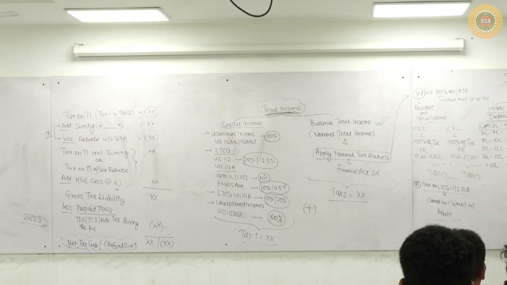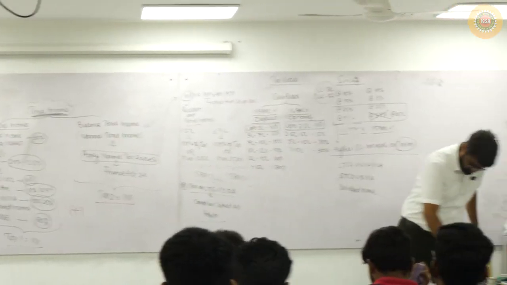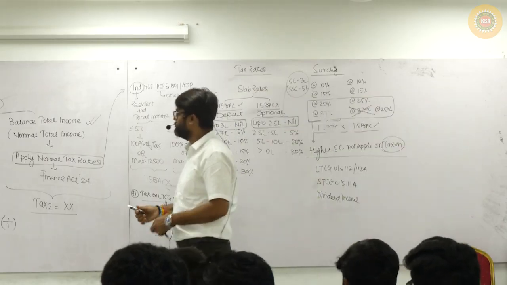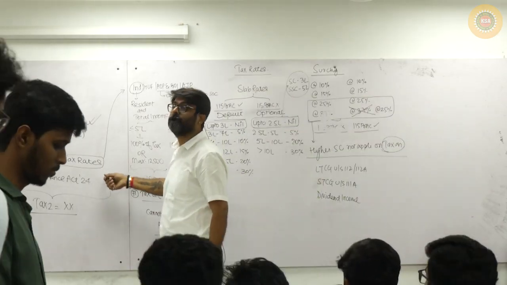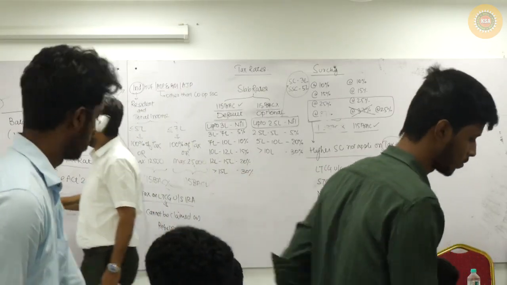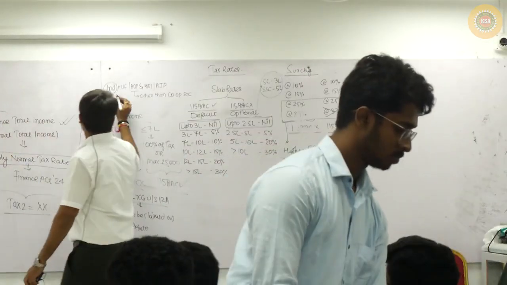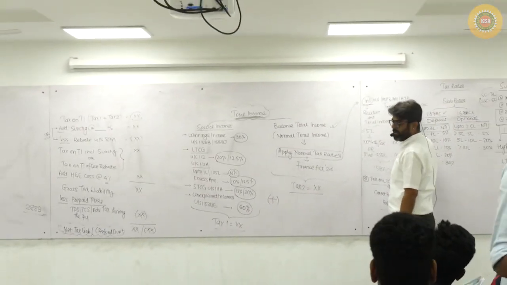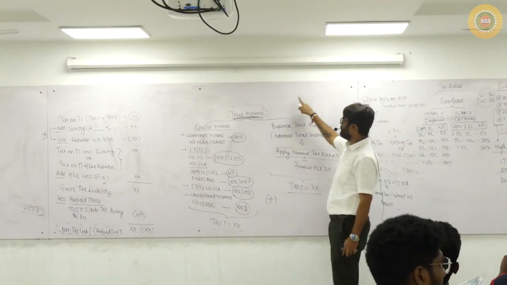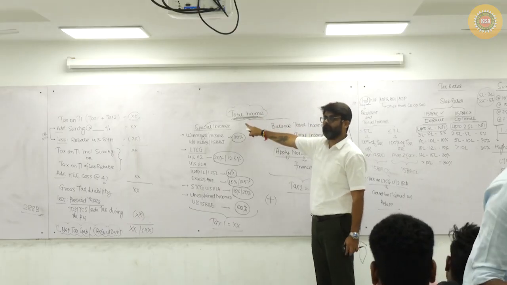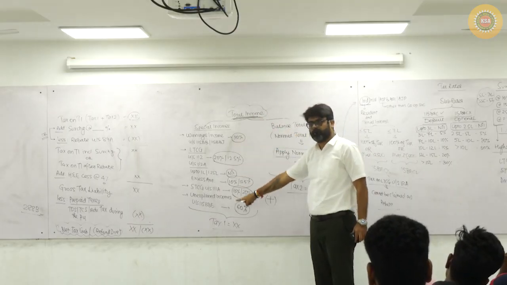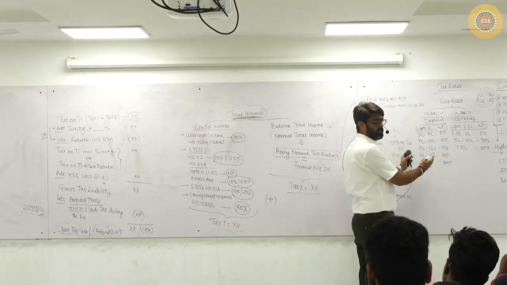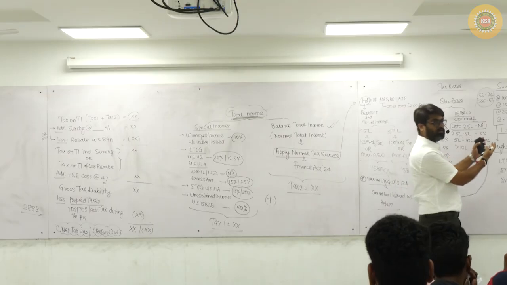Now see, all the tax rates which I have just told you are normal tax rates for individual, HUF, AOP, BOI and AJP. Whenever you calculate the total income, on special income you will apply special rates, and on normal income you are going to apply these tax rates. Surcharge rates also I have told you.